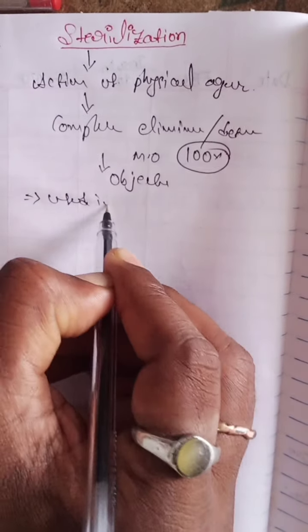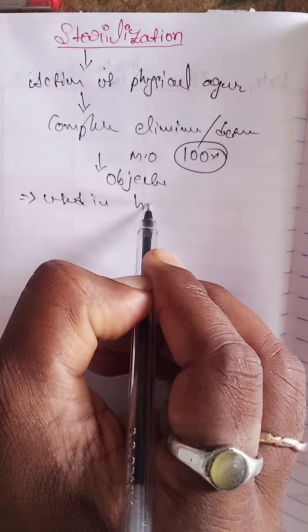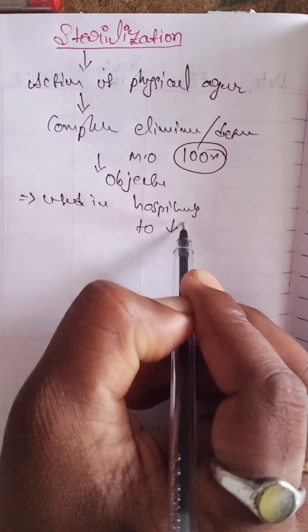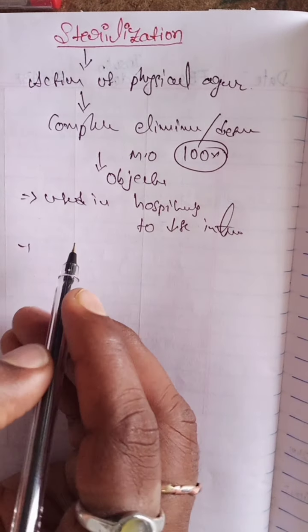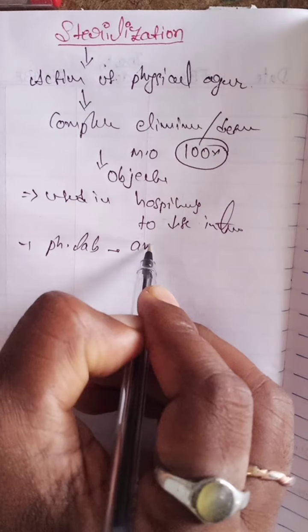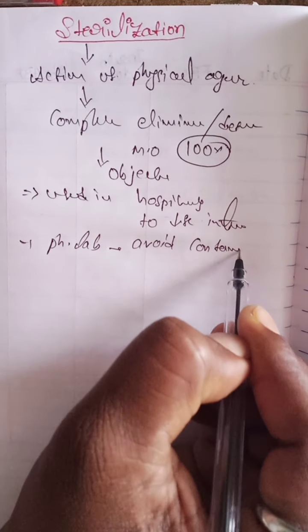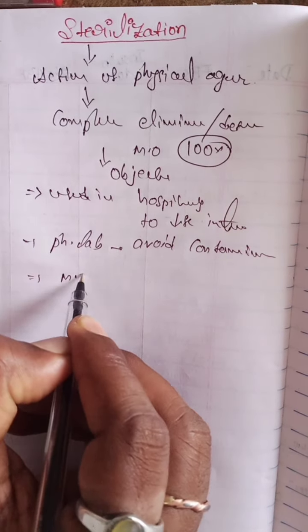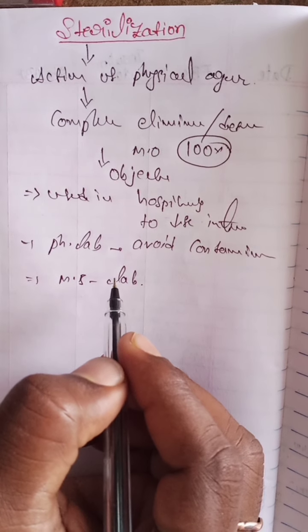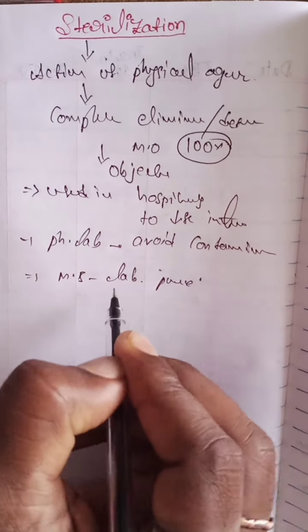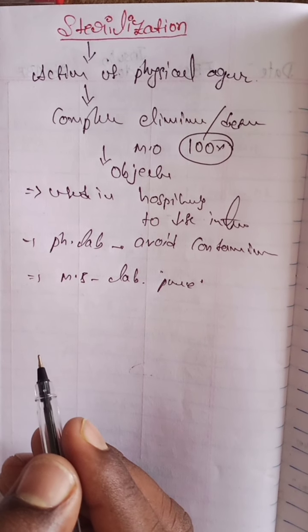These methods are used in hospitals to prevent infections. They are also used in pharmaceutical laboratories, to avoid contamination, and in microbiological laboratories, to grow organisms in pure form.